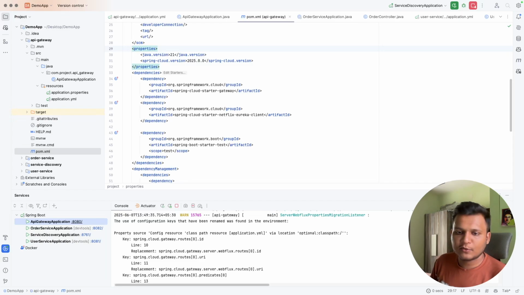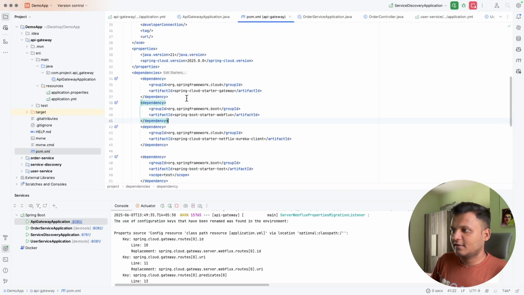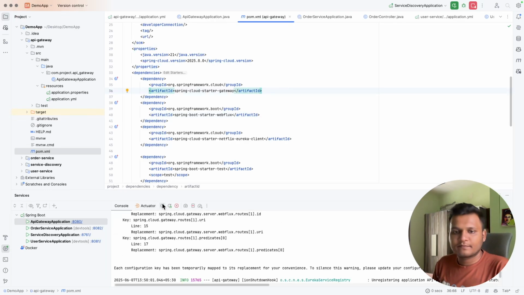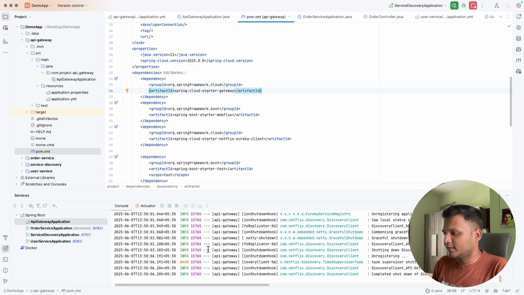Okay, so yeah, we need to add this webflux route as well. I was waiting for the same issue, so that needs to be added. And now it should be running, man.